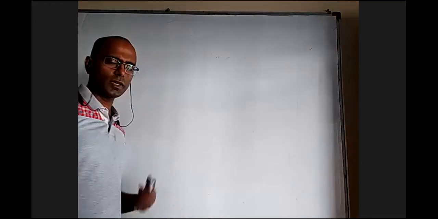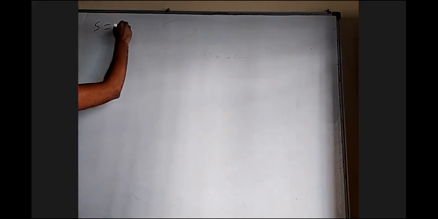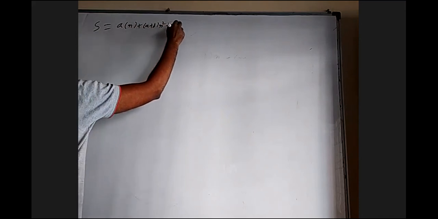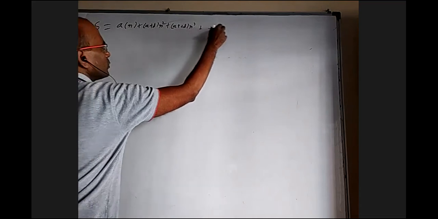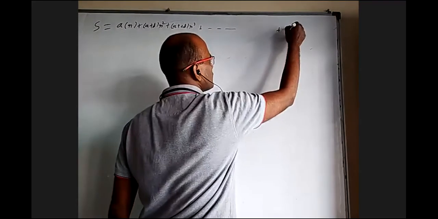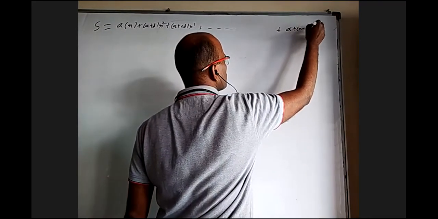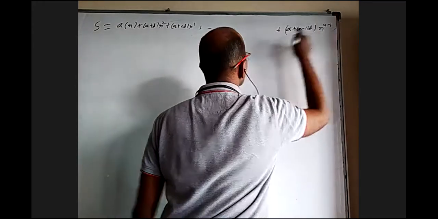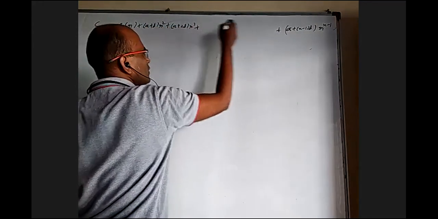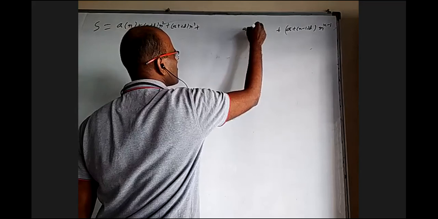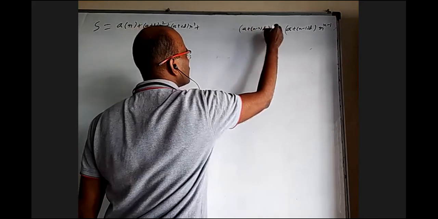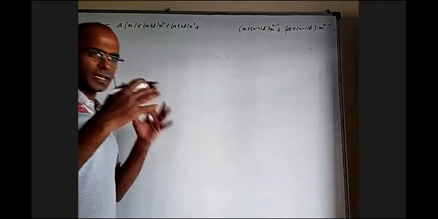That is, multiply with the common ratio and then subtract. So let us take a general AGP sum S is equal to a, (a plus d) r, (a plus 2d) r square, (a plus 3d) r cube. The last term will be (a plus n minus 1) d into r power n minus 1, and the previous to that, (a plus n minus 2) d r power n minus 2. These are n terms of an AGP.